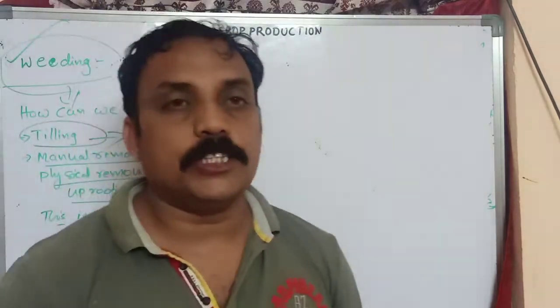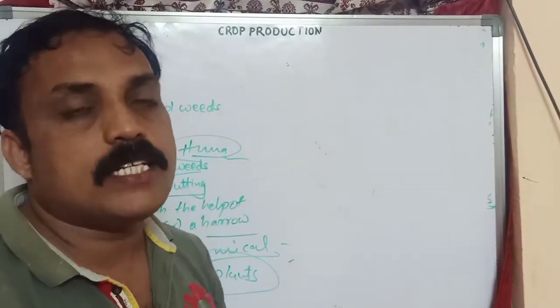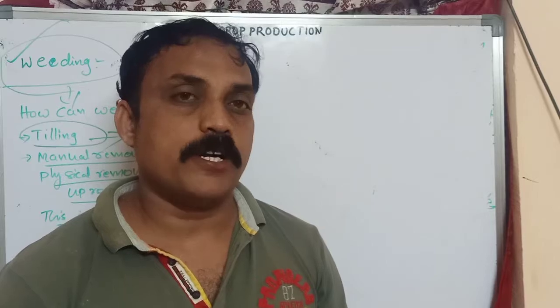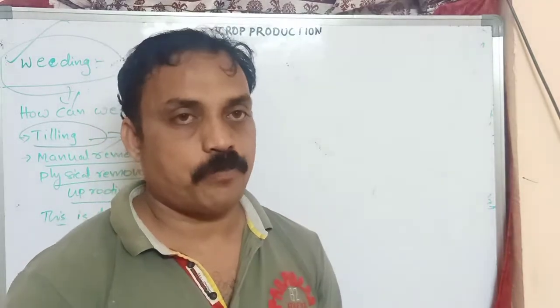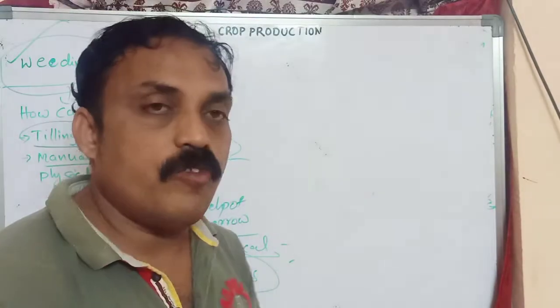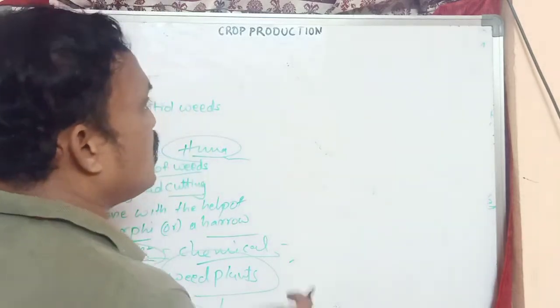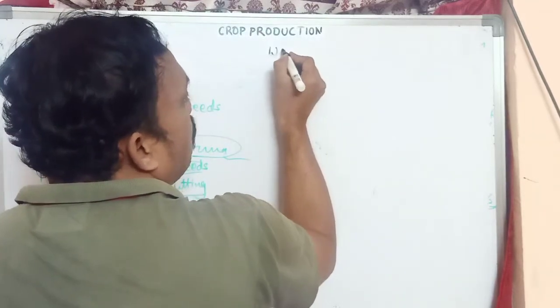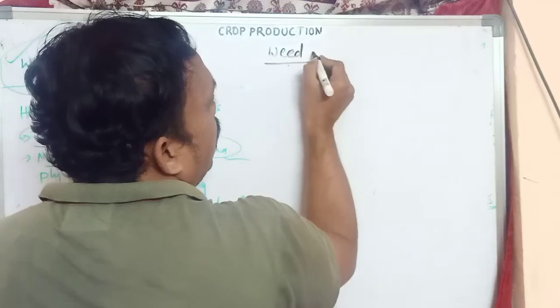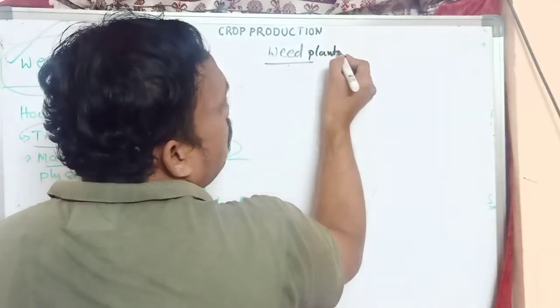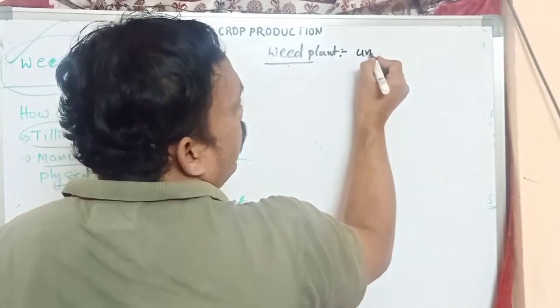Okay, after irrigation, the next basic agriculture practice that is very important to do is weeding. What is the meaning of weeding? First of all, we have to discuss what are called weed plants. Weed plants are unwanted